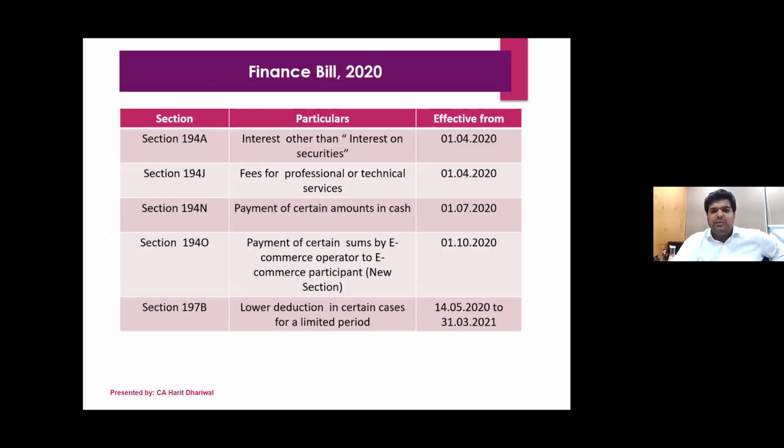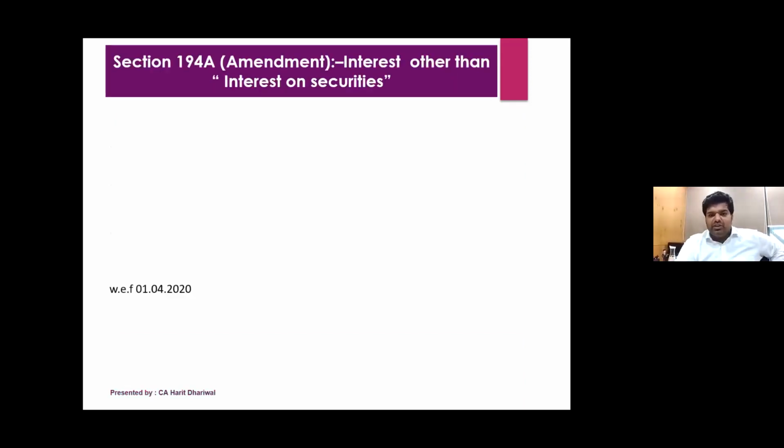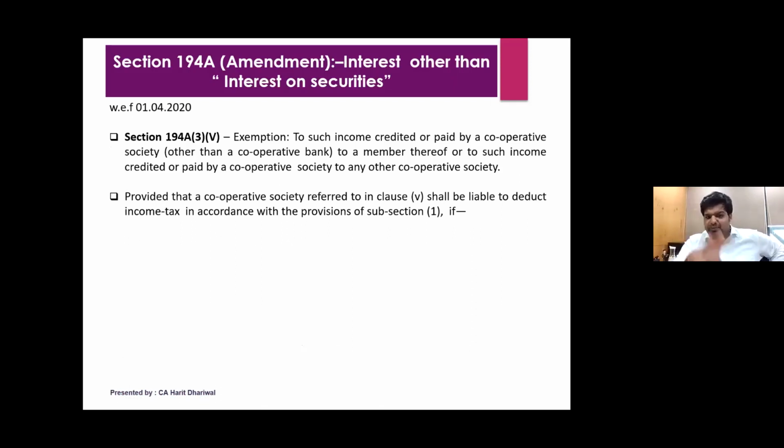Now, after that, coming to Finance Act 2020. There were a few new amendments and a few new sections. In 194A, they have come up with a very good change. Normally there's an exemption. If you see 194A(3) sub-clause 5, TDS is not applicable to income credited or paid by a cooperative society to a member, or to any other cooperative society. So if a cooperative society pays any income to its member or to any other cooperative society, in that case there is an exemption.